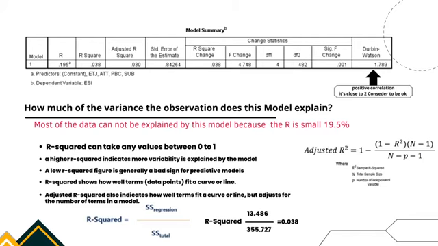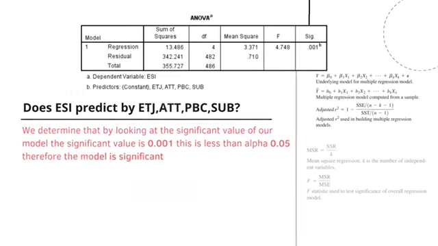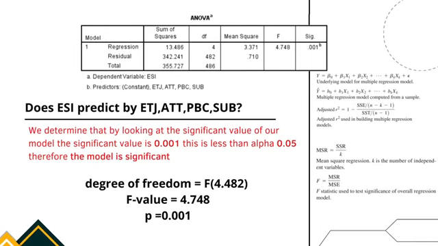There is no big discrepancy between R-squared and adjusted R-squared as shown, which means there is no problem and it's a good indicator, and we have positive correlation. The ANOVA table is a collection of statistical models and their associated estimation procedures used to analyze the difference among means. The significance value is 0.001. This is less than alpha 0.05. Therefore, the model is significant.